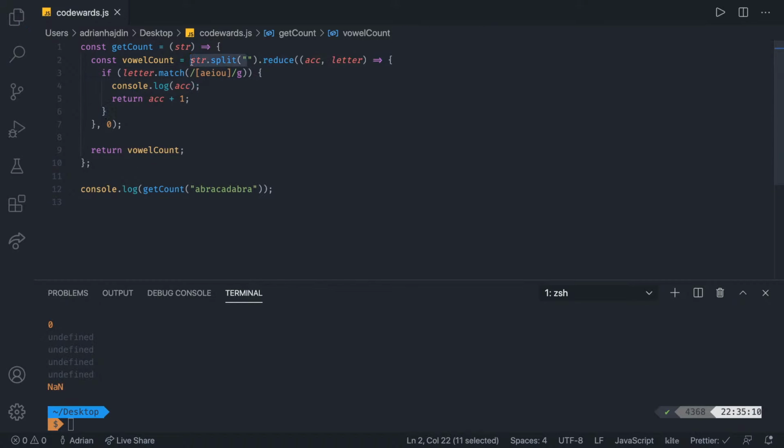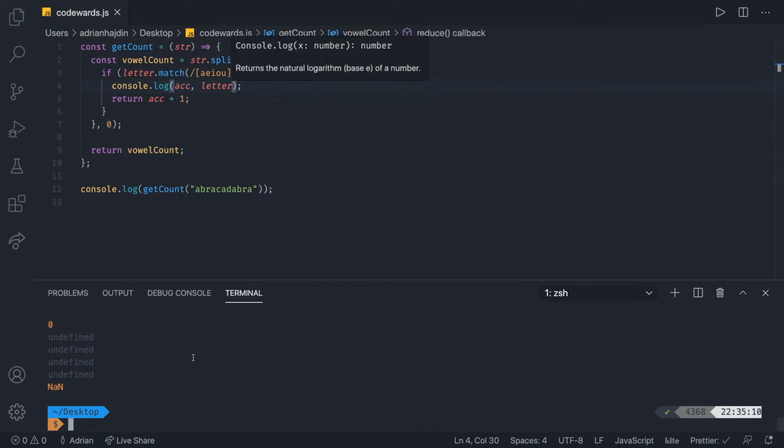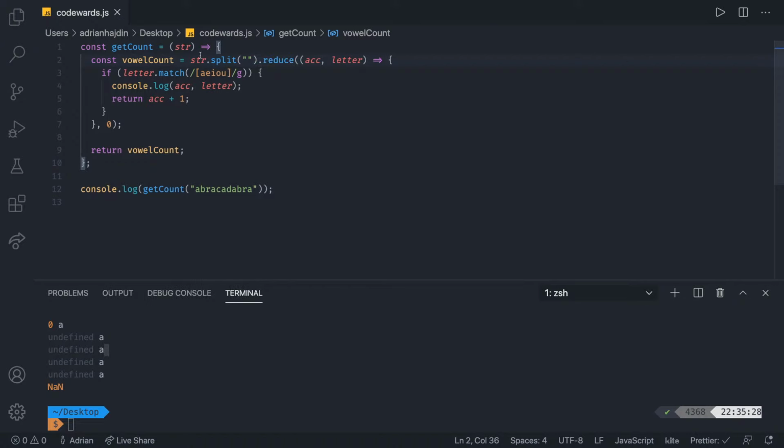So this split potentially didn't work properly. Looks like it did, but maybe it's getting, oh, it's getting it as 0. Yeah, so this is the accumulator, but the letter should be correct, right? So letter should be each time changing to, oh, it's not being changed. That's interesting. So it's still taking just one thing. Let's see why. Let's see what this thing is after we split the string right there.